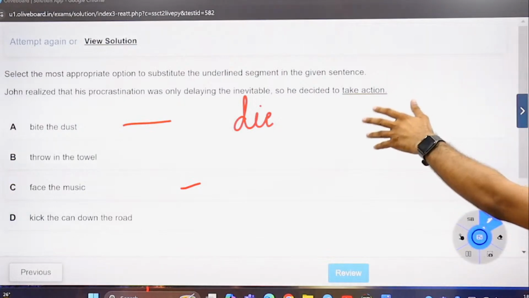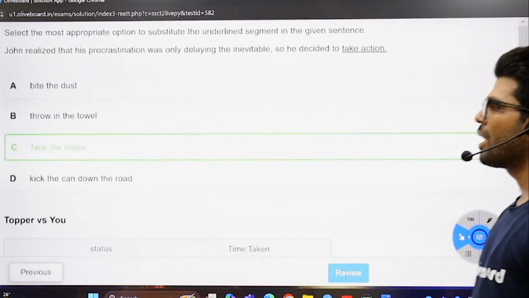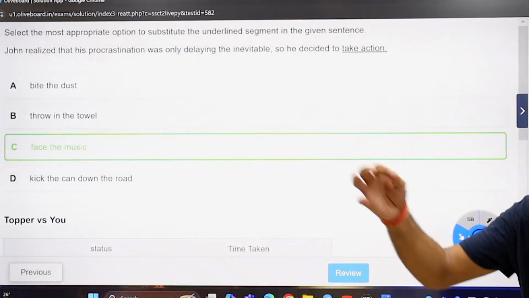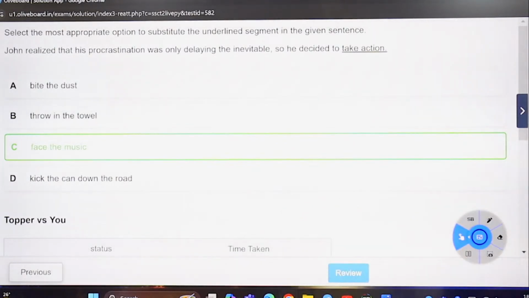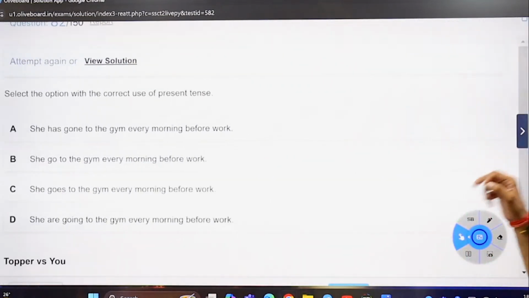Whatever will happen, no problem. So after elimination, the answer goes face the music. Otherwise, there is no other idiom in the options which can be correct. I left this one and it's no problem. The correct use of the present tense.